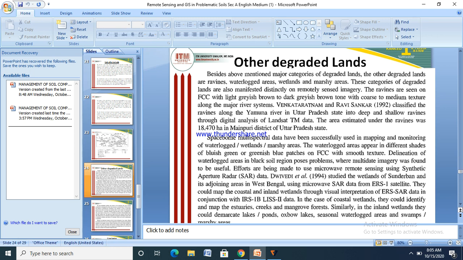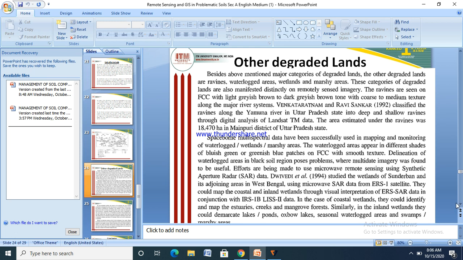Some multidisciplinary data have been successfully used in mapping and monitoring of wetland marshy areas. The waterlogged areas appear in different shades of bluish green or greenish blue patches on FCC with smooth texture.